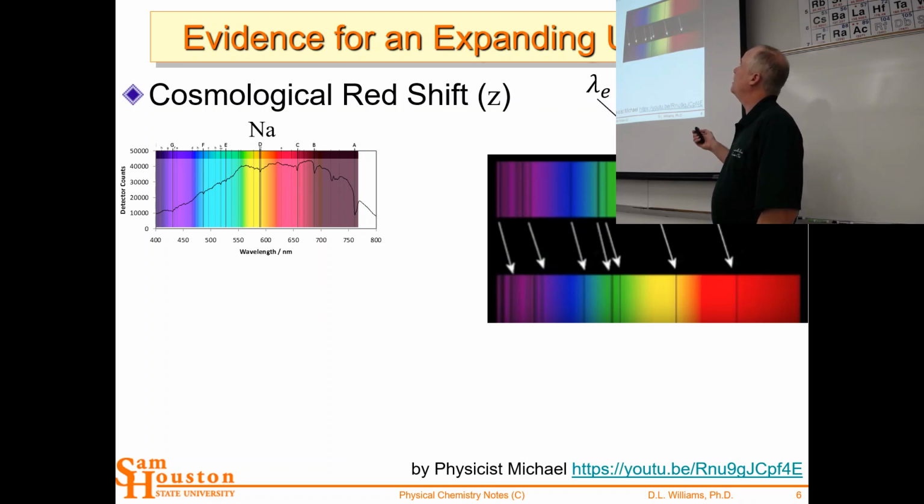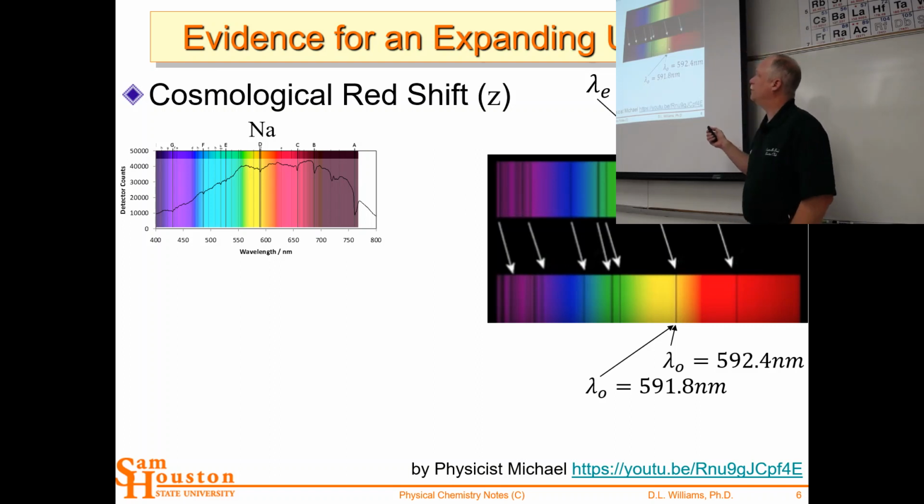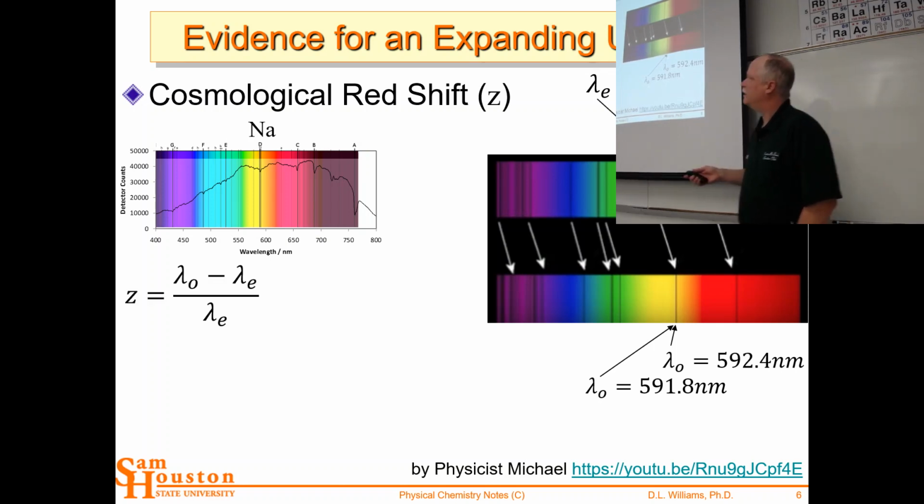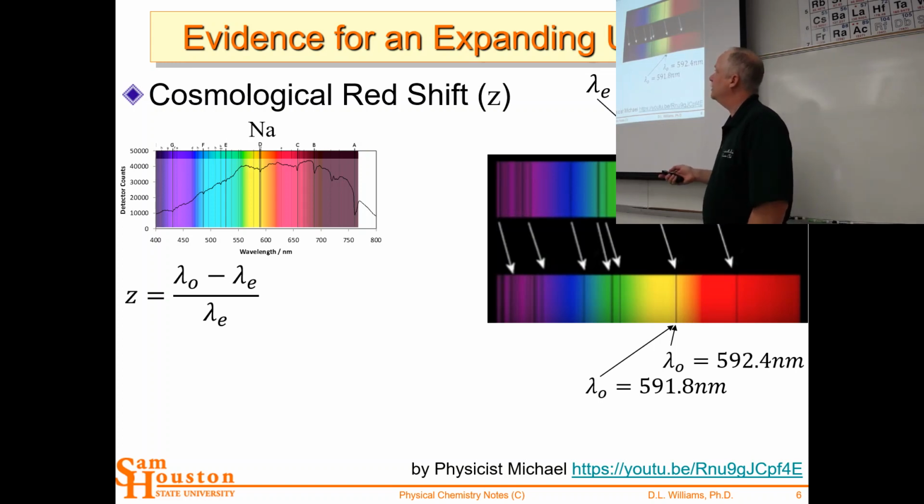So we zoom in on that, and we can see that the emitted line is 589 or 589.6 nanometers. We can look at the observed line. So this is from a distant star, and it's 591.8 and 592.4. So let's just pick a pair of these lines and calculate this Z value. This is the cosmic redshift.